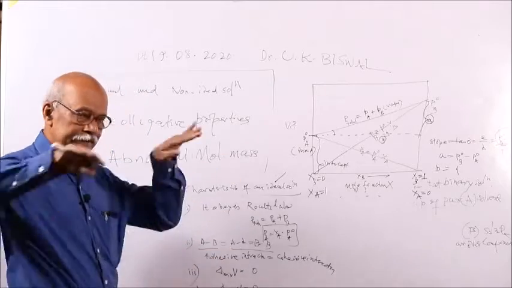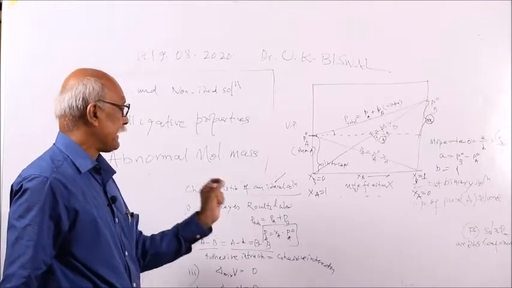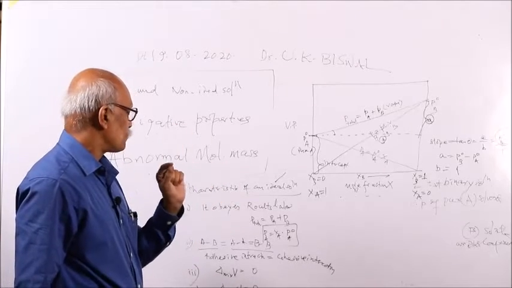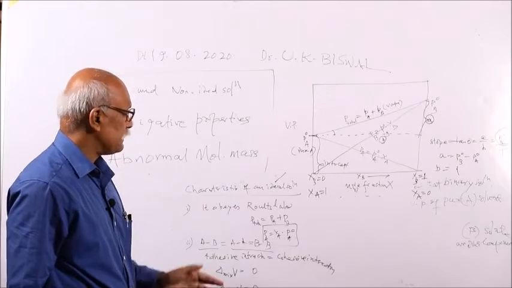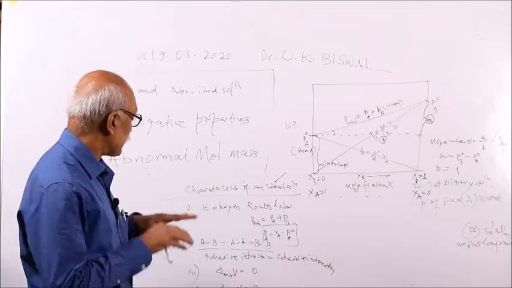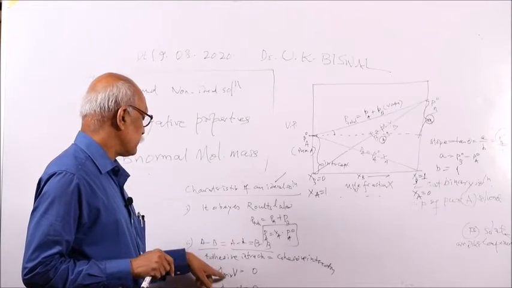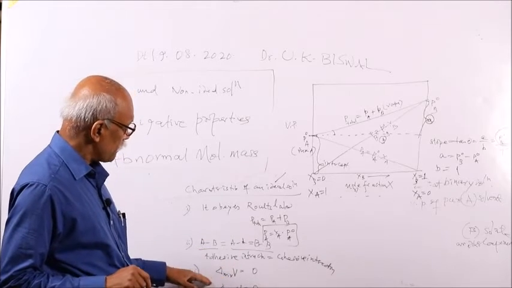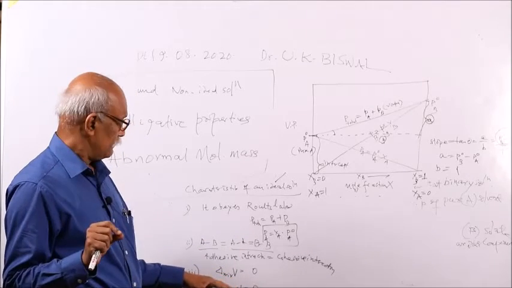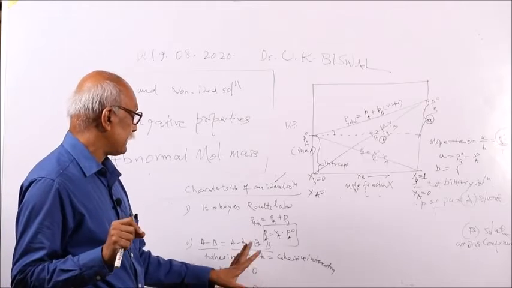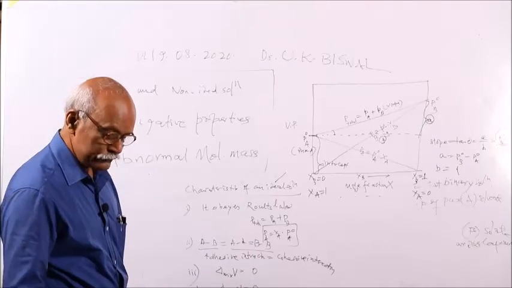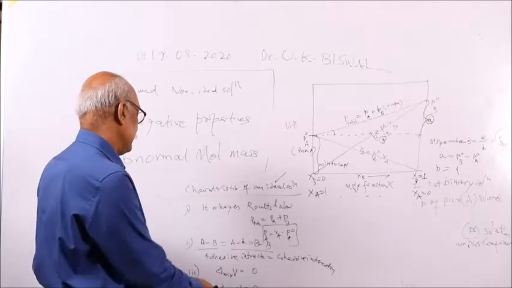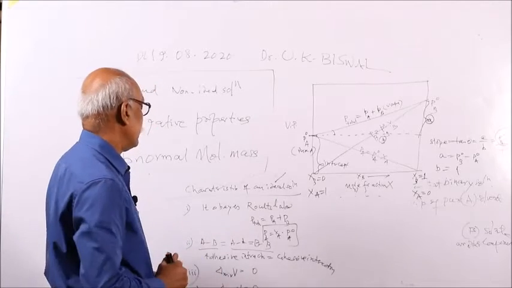And during mixing these solutions, 10 ml added to 10 ml will be 20 ml. It cannot be 20.01 or 19.99. It must be equal to 20 ml. So the delta V mixing will be 0. And the heat before mixing will be equal to the heat after mixing. That means there will be no change in heat, heat neither evolved nor gained. That is called what? That is your ideal solution.